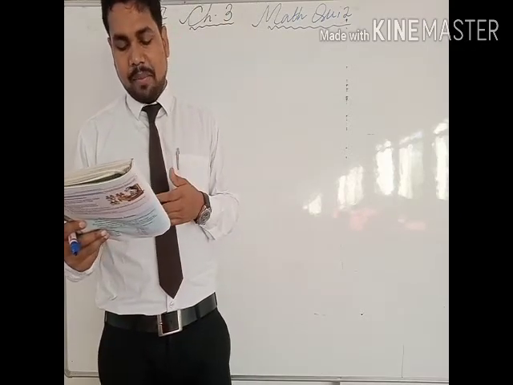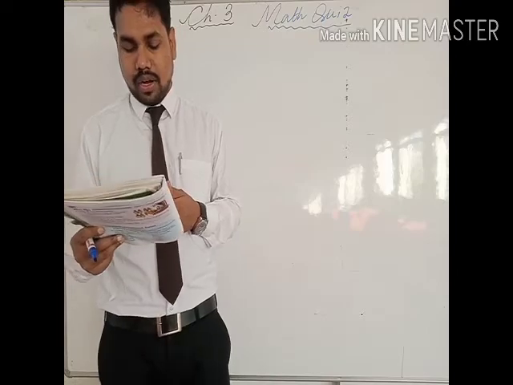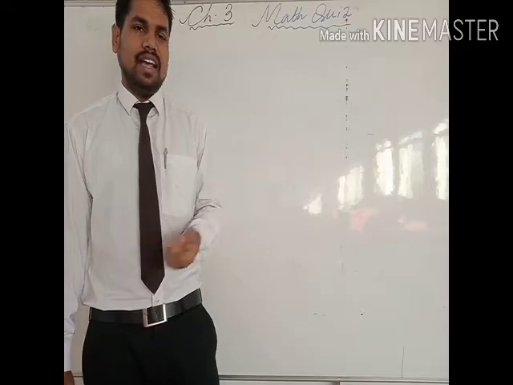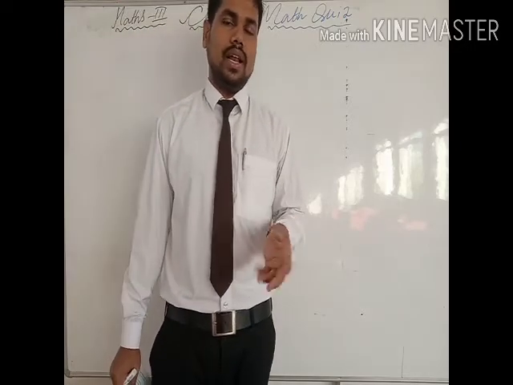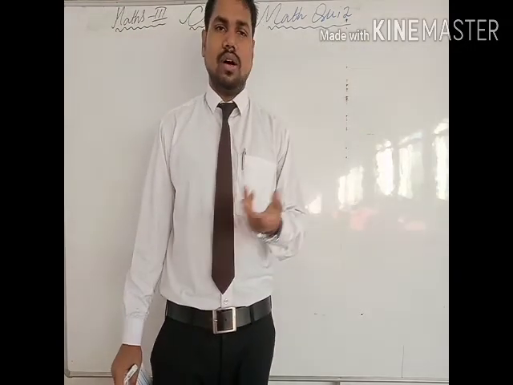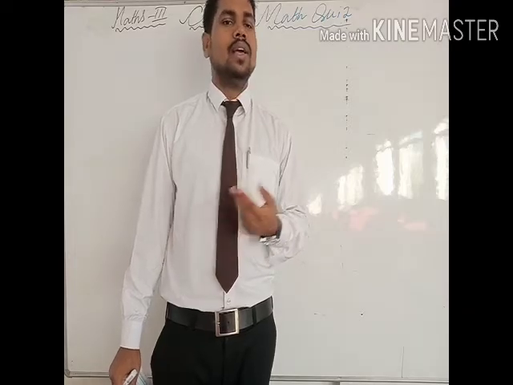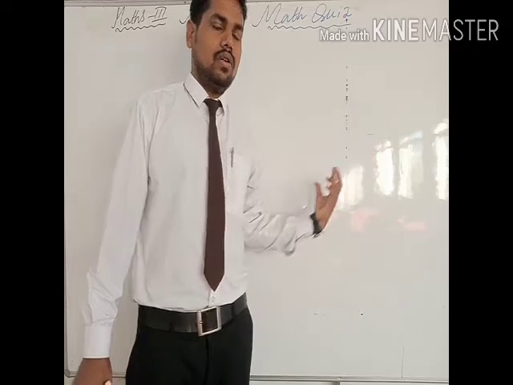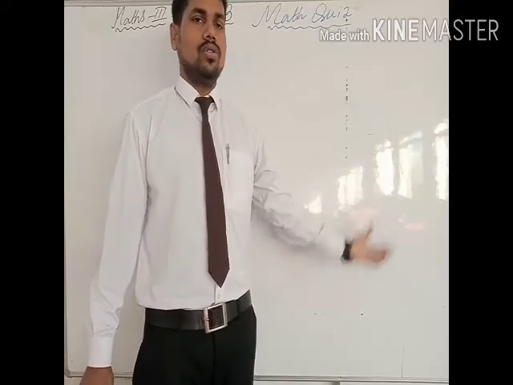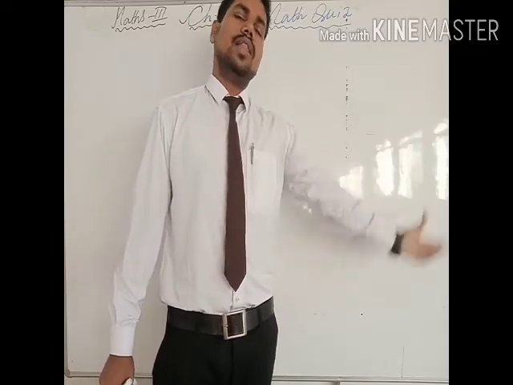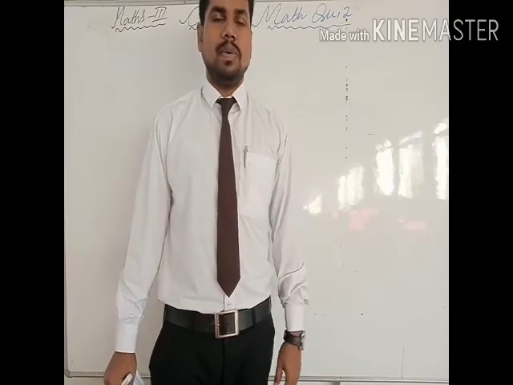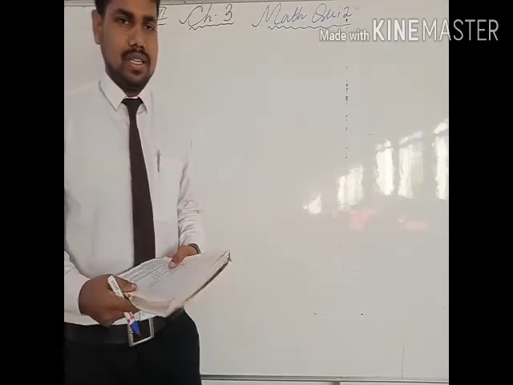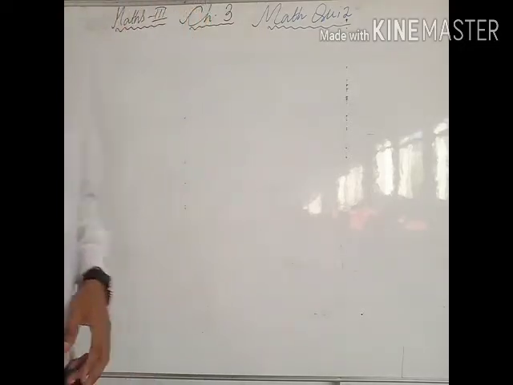Question number 9. A man has this much in one bank, this much in a second bank, this much in a third bank. So the total money. A man has accounts in 3 different banks, the amount in each bank is given, and you have to find the total amount. Total amount is equal to this plus this plus this. Then we will add. I expect that you will do up to question number 9 of the miscellaneous exercise by yourself.